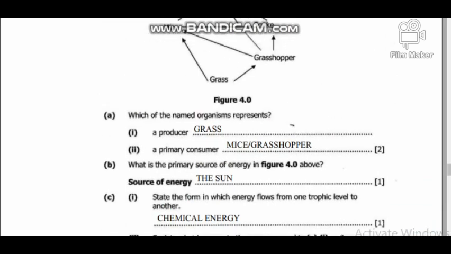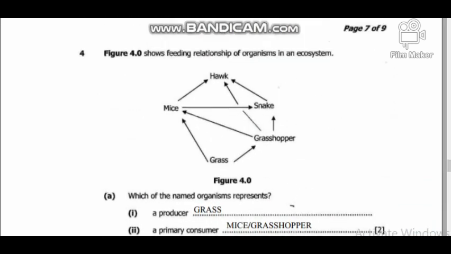to our web in this case, you realize we have the snake here. This snake, what is happening to the snake? It is eating the grasshopper and also it is eating the mice. We understand this grasshopper is a primary consumer. Then also we have the hawk here. This hawk is eating the mice, it is eating the grasshopper, and also it is eating the snake. So you are able to see the snake also acts as a secondary consumer.